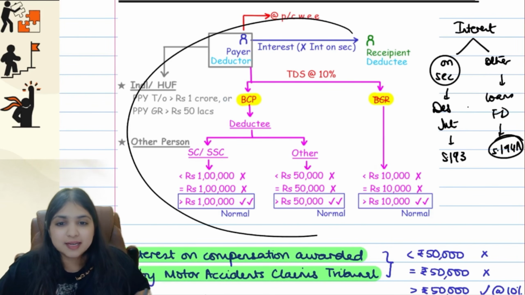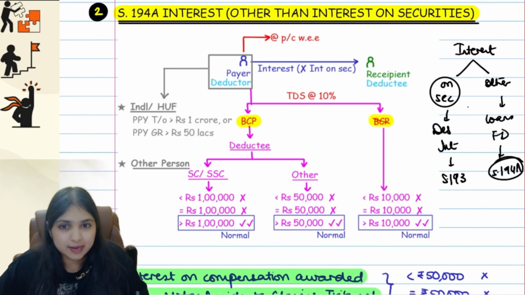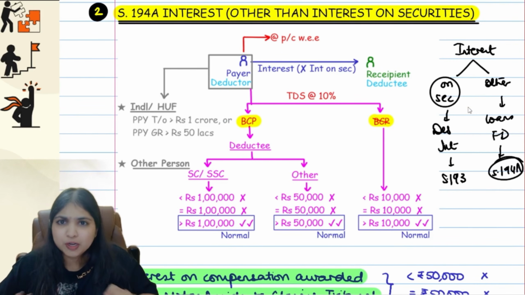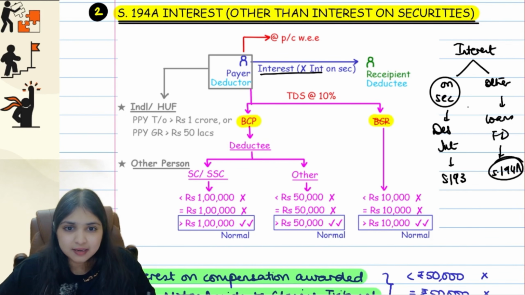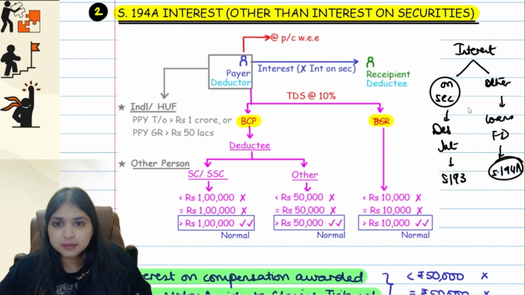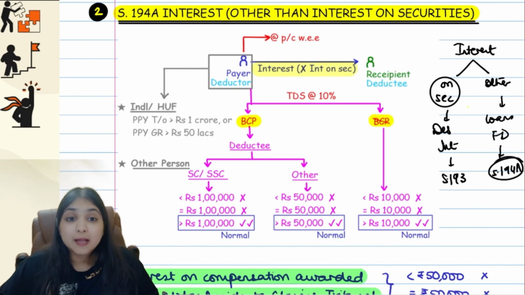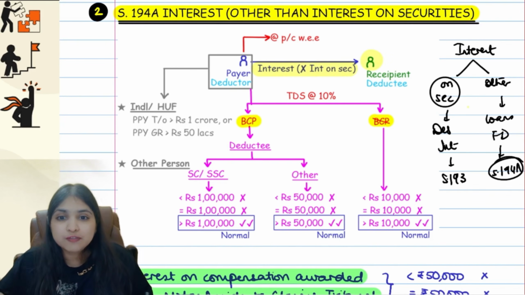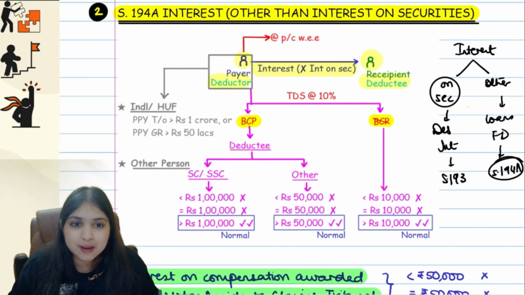Okay, now look at this entire diagram. Every section we will be having one diagram like this. This is 194A diagram. Okay, now let's talk about it from the basics. There's a person, Mr. Blue. This person, Mr. Blue, is giving interest to green. This is interest other than interest on securities. Now for green, this is income guys. For green, the source of the income is blue guys. So at source, tax will be deducted. So blue will become the deductor of tax and green will become the deductee of tax.